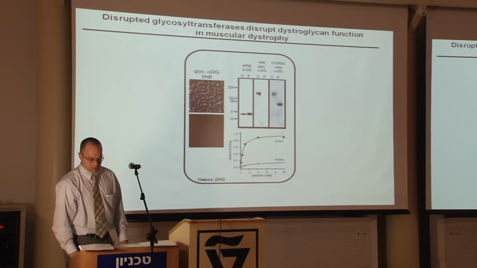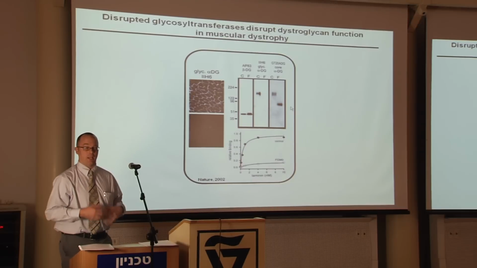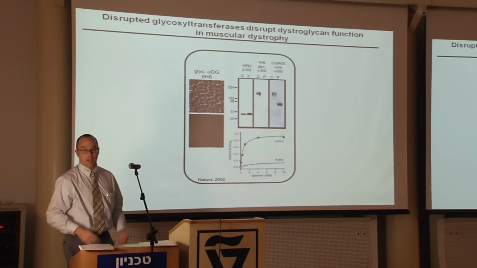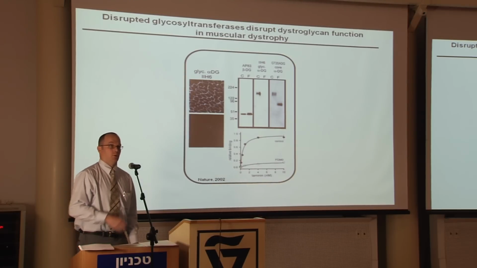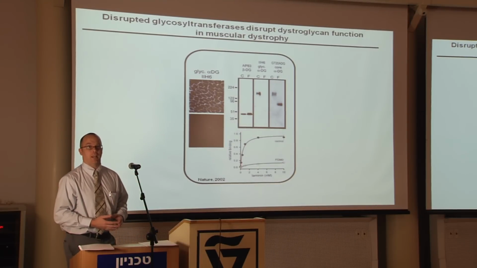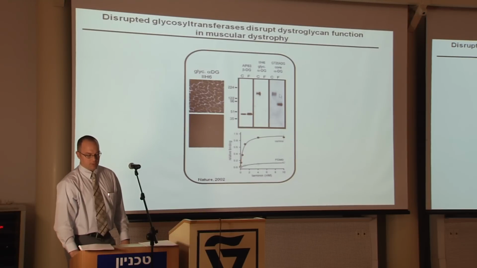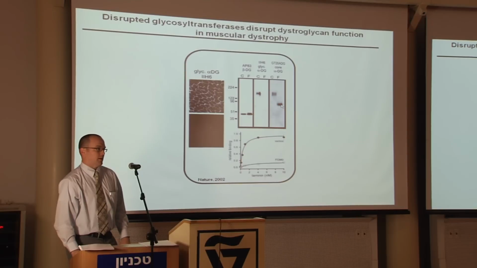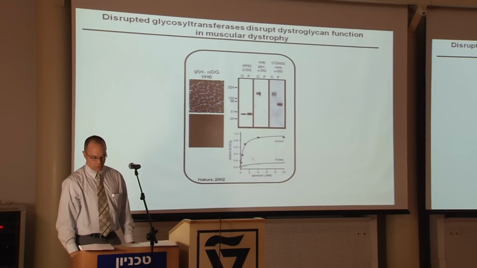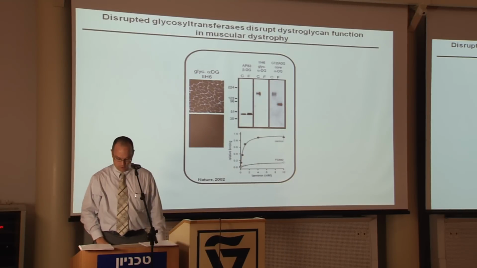Probably the most critical experiment was that we generated an antibody that recognizes the core alpha-dystroglycan protein, and when you run this protein on a gel, it's shifted in molecular weight by almost 50 kilodaltons. So about 70 kilodaltons of dystroglycan's molecular weight in muscle is glycan, so this represented a significant loss of glycan on the alpha-dystroglycan protein. We had known at the time that the binding of dystroglycan to laminin was glycan dependent, and we went on to show that patients with these types of diseases have abnormal dystroglycan binding.